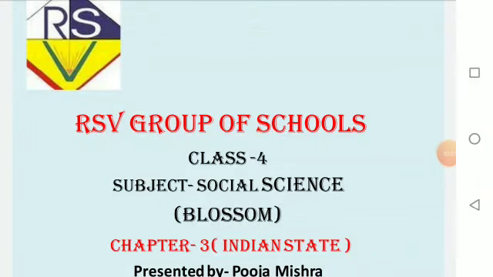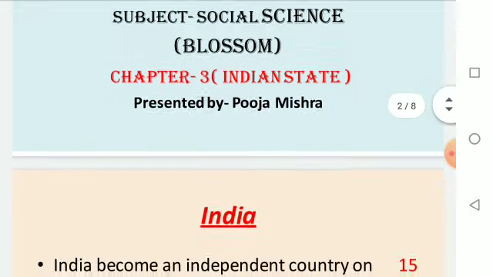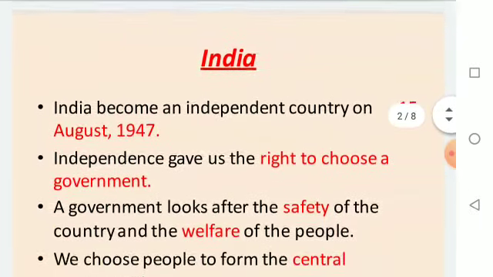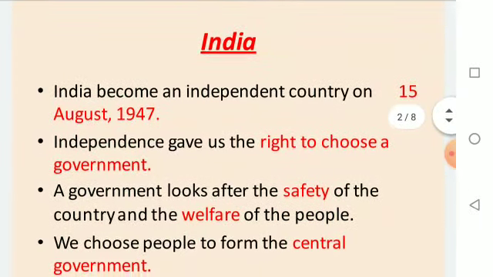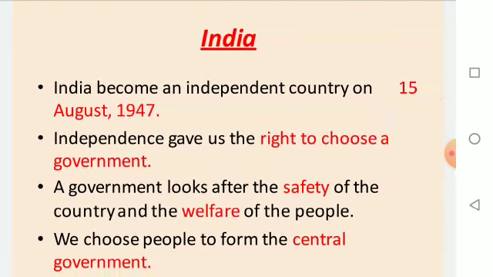Namaste students. Today we will start with chapter 3 of your social science book, and the name of the chapter is Indian State. In this chapter we will study how many states and how many union territories there are in India. Now let's begin with the chapter.